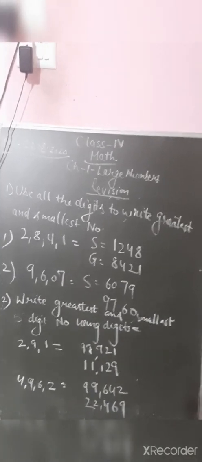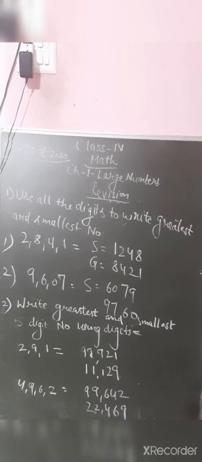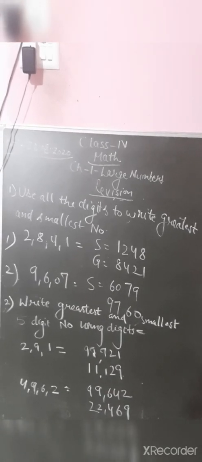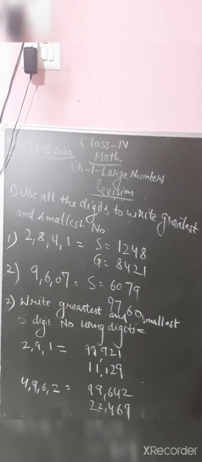So beta, that was your first chapter revision. You have to practice well. Chapter 1, practice the sums again and again. Only then will you be able to write all the sums correctly.